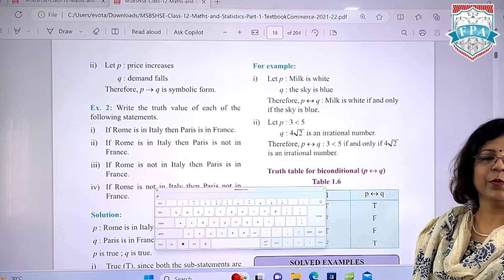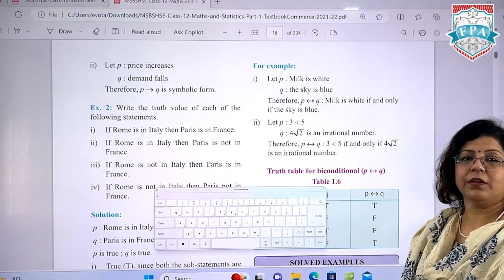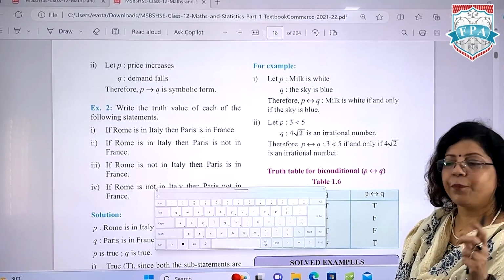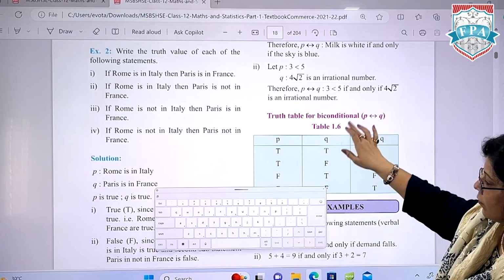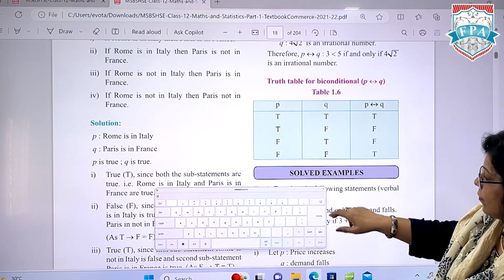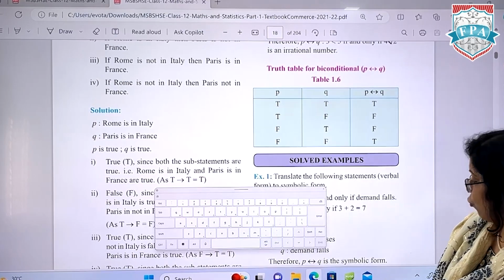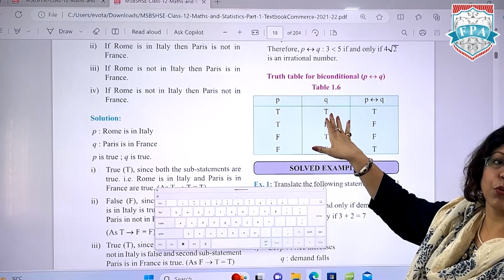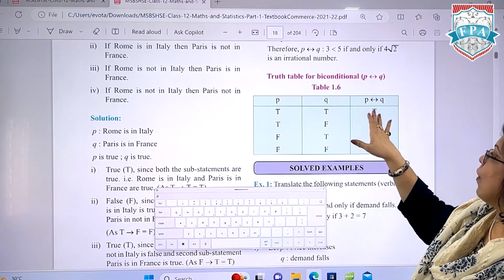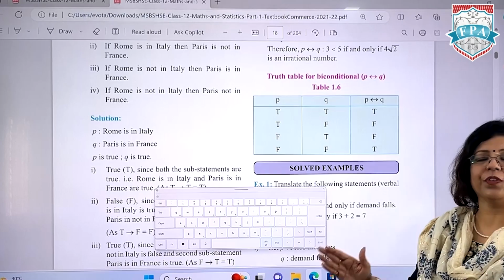Okay, the sky is blue if and only if the milk is white. It will make the same sense. And here when we come across the truth table, if first one is true, second one is true, then your final value has to be true because both of them were true.